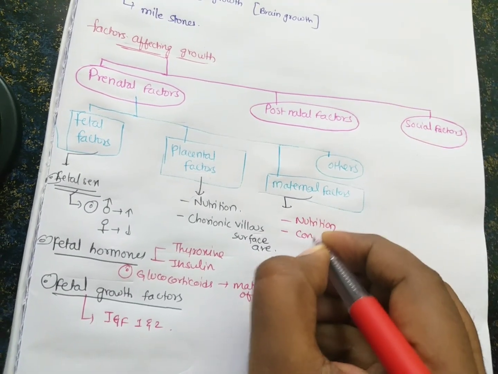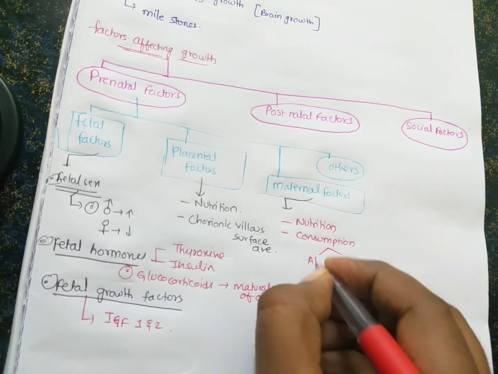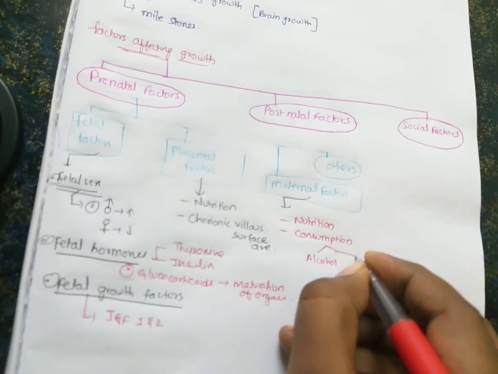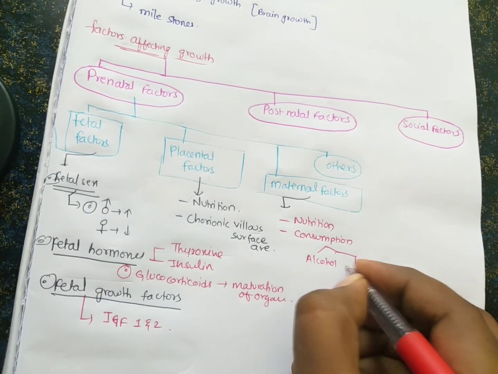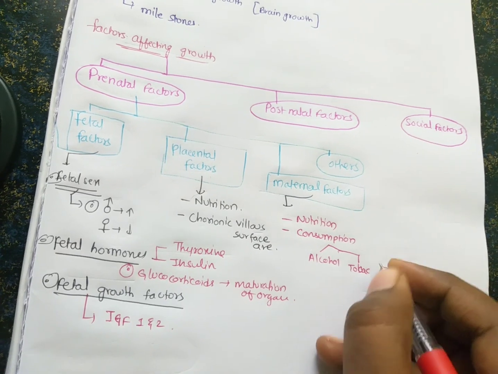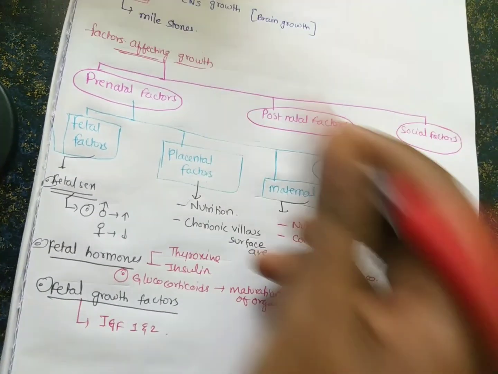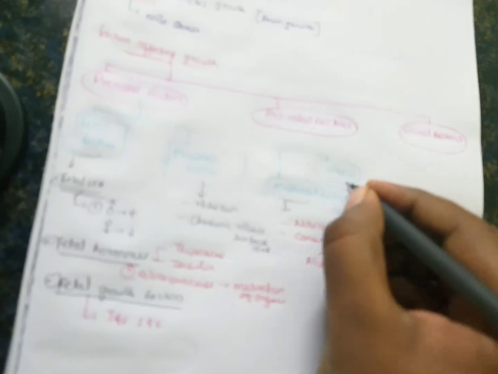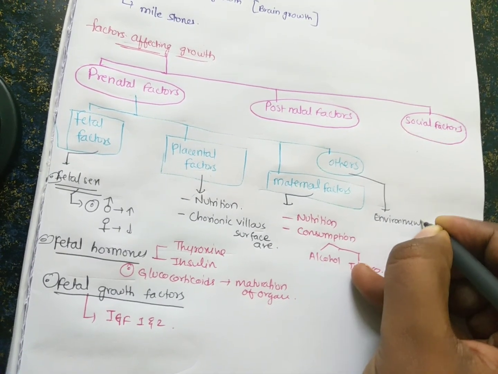Also consumption of alcohol and tobacco: if she consumes alcohol and tobacco, then obviously the growth of the fetus will be reduced. So we advise mothers not to smoke and not to drink alcohol during pregnancy, because it affects the growth of the child. And what are the other factors? The factors include environmental factors.